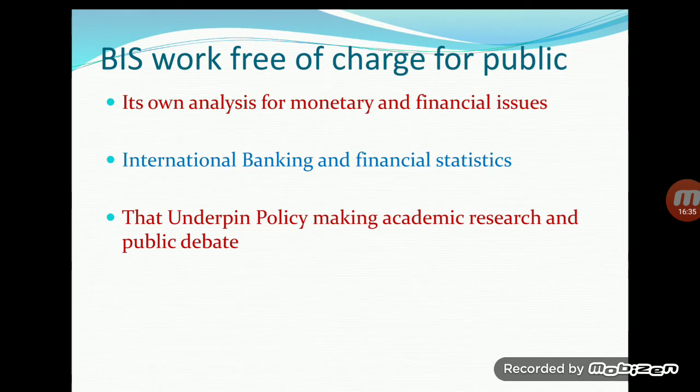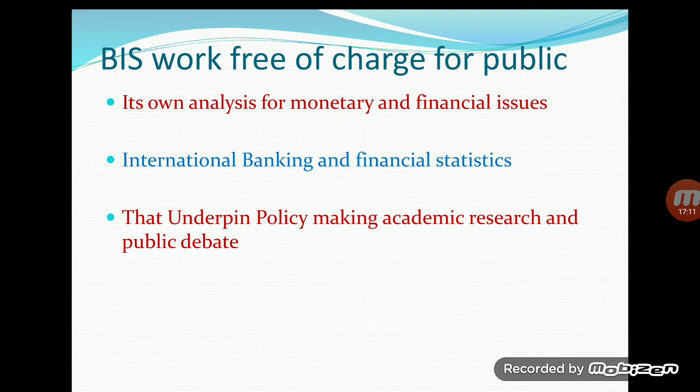BIS works free of charge for the public. It has its own analysis for monetary and fiscal issues, financial issues. So whatever problem any country or any central bank faces in maintaining monetary and financial stability, or if any country has monetary and financial issues, then BIS works for such a country. International banking and financial statistics.